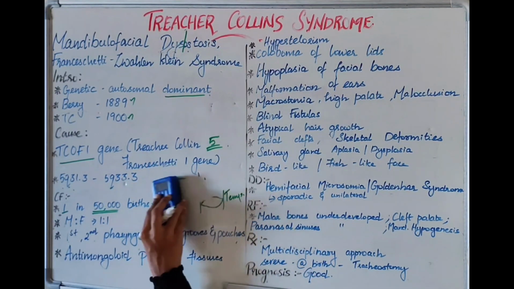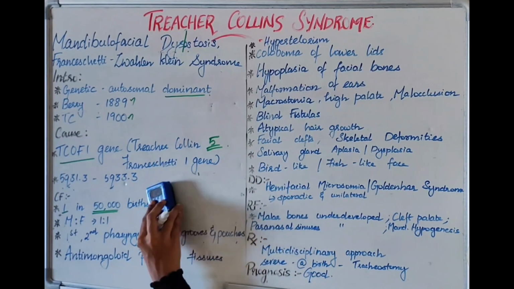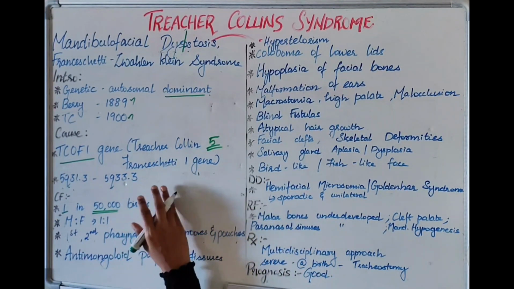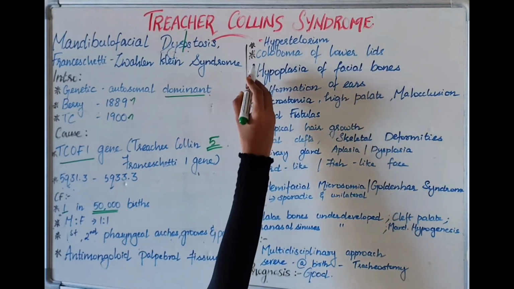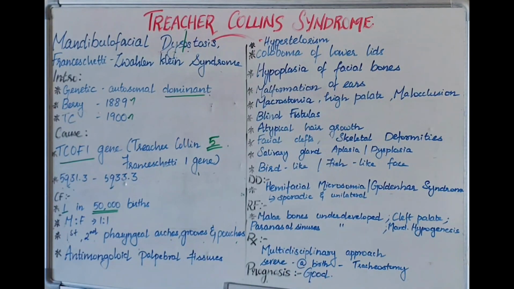Next, hypertelorism. Hypertelorism is an increased distance between the two pupils. The distance between the two pupils will be more. Then coloboma of the lower lids. What is coloboma? A part of normal tissue will be missing. So in the lower eyelids, we can see the lower eyelashes or even the lower lids will be deficient.